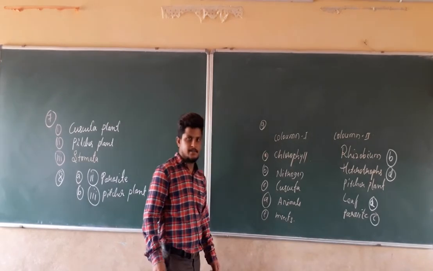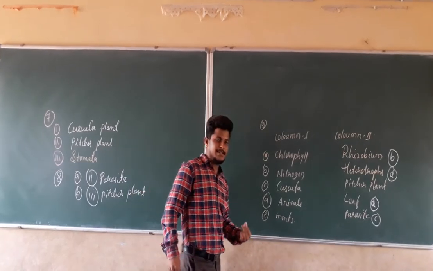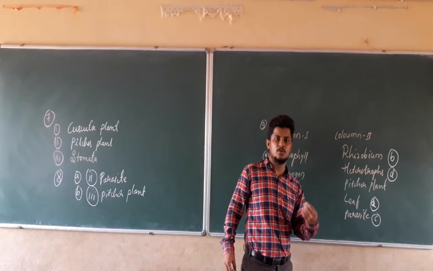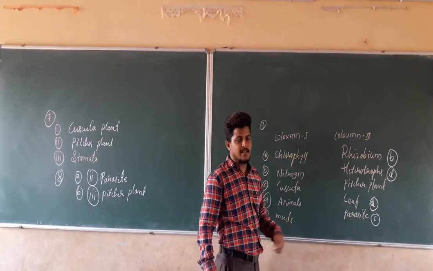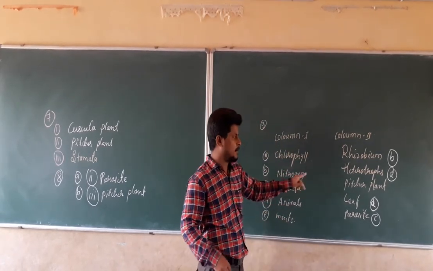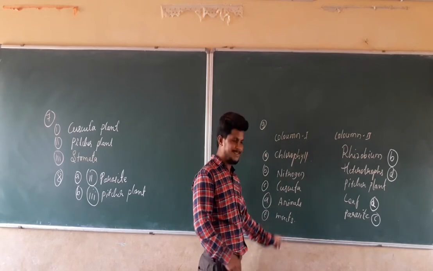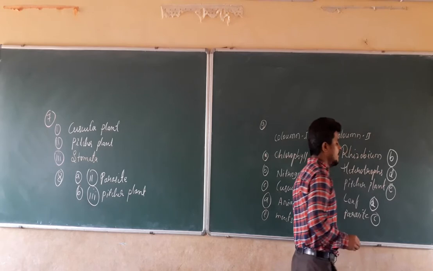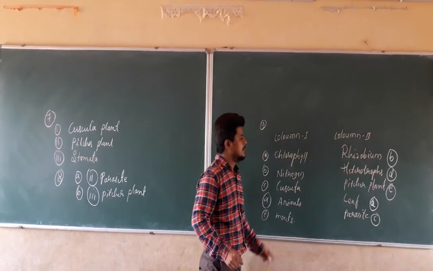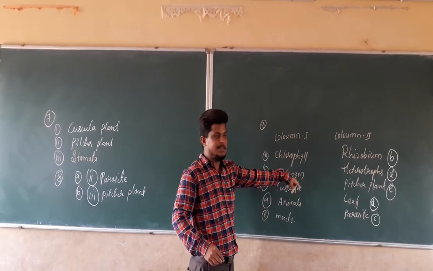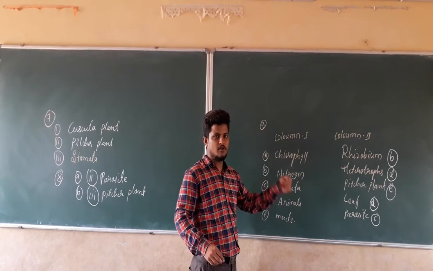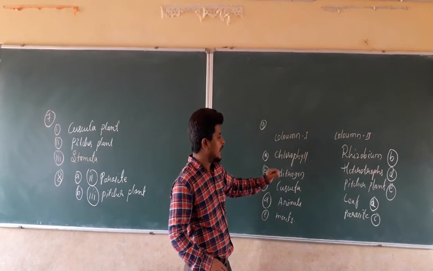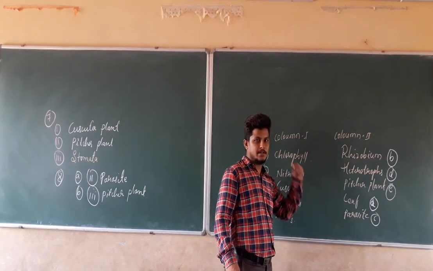And insects. If you remember, the insectivorous plants are going to feed on the insects, and the example for the insectivorous plant is pitcher plant. So pitcher plant is going to feed on the insects. So then the option for this E answer will be what? It will be pitcher plant. These are the correct matching words for each column 1 to the column 2. I hope this is clear why we are given those answers.